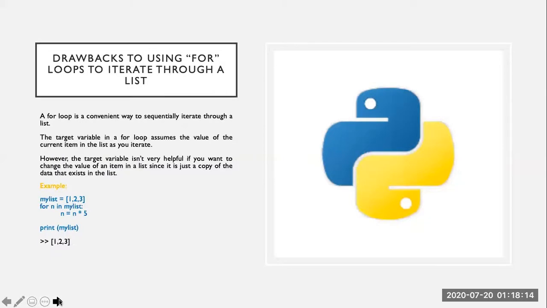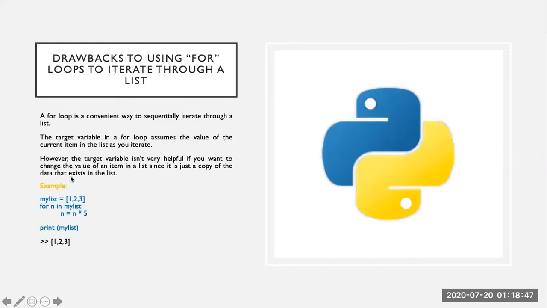This means a for loop is a very convenient way to sequentially iterate through the list, and the target variable in a for loop assumes the value of the current item in the list as we iterate through the loop. In this code we have considered a list and iterated through it by using the for loop, and when we printed, it gave all the items of the list.